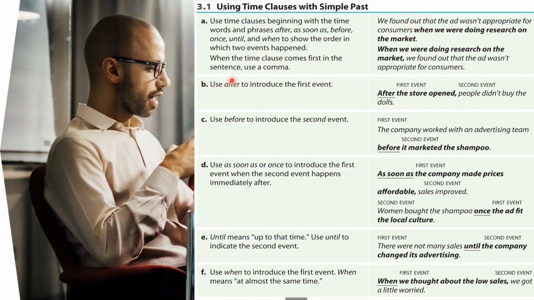When do we use the word after? We're going to use it to introduce the first event. Here we have an example. After the store opened, comma, people didn't buy the dolls. So this is the first event. After this happened, then the second event was possible.